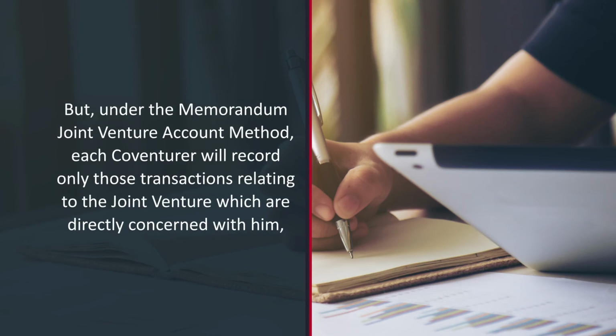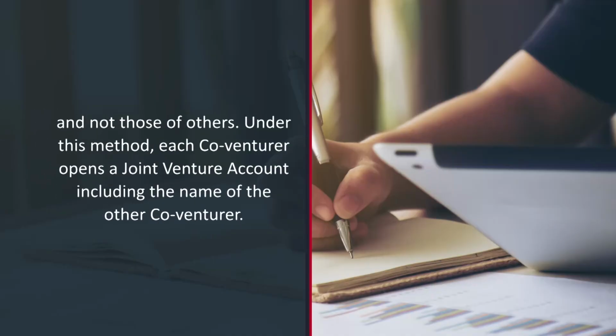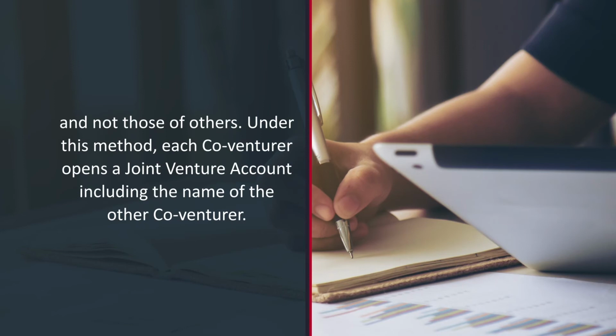But under the memorandum joint venture account method, each co-venturer will record only those transactions relating to the joint venture which are directly concerned with him. So all the co-venturers will record only the transactions concerned to them and not those of others. Nobody will record the transactions made by the other co-venturers.